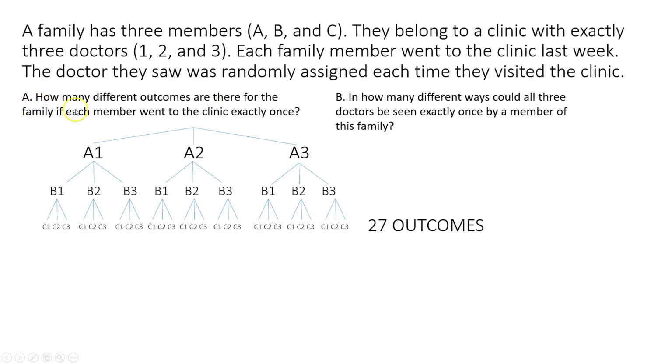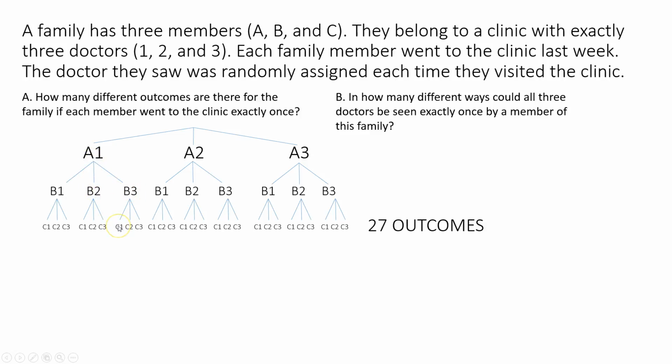So there's the answer to A. There are 27 different outcomes. And then B, in how many different ways could all three doctors be seen exactly once by a member of this family? So that means if A went to Dr. 1, then we can't count anywhere B went to Dr. 1. Can't go to the same doctor. So we're only looking at B2 and B3.